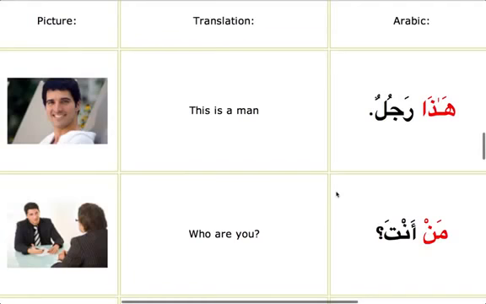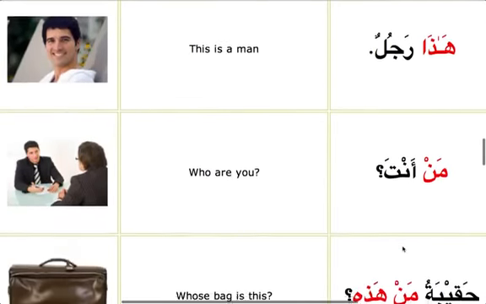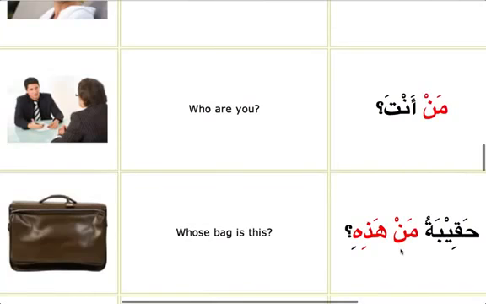So if you want to give some example, hada rajulun, this is a man. So this we know is a mubtada, and mubtada we know is always marfu, but we don't see any sign of dhamma because it is a mabni. Same thing here, man anta, who are you? Haqibatu man, see, compound of mudaf, mudaf ilayhi. Haqibatu means bag, man means who, whose bag is this, hadihi. So even though we know this is ism majroor, there is no sign because it is a mabni.